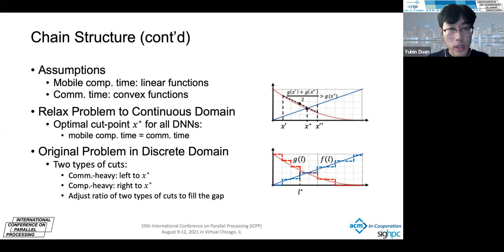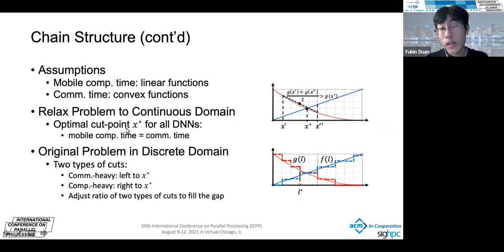And the theory tells us that the optimal cut point x star for all DNNs is actually the same. It means all duplicated DNN models should be cut at the same layer, where the mobile computation time equals the communication time.